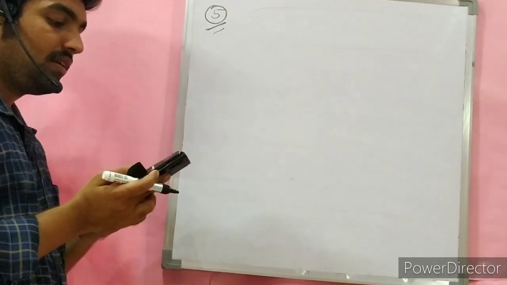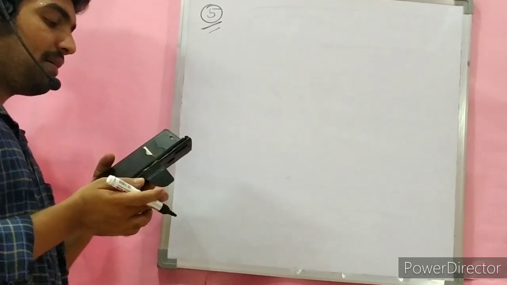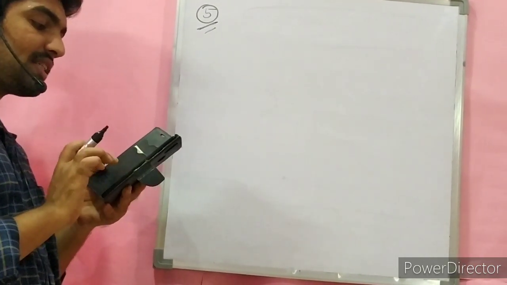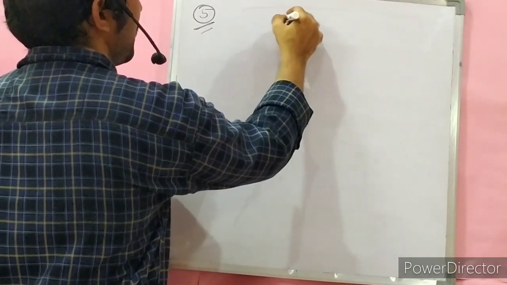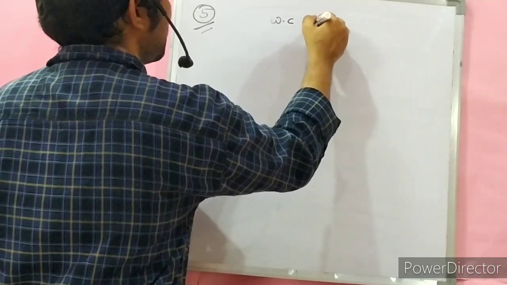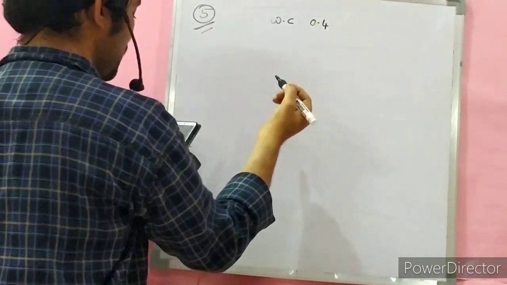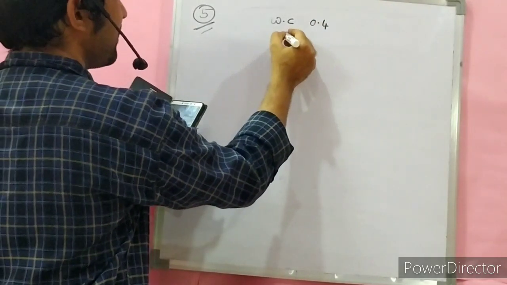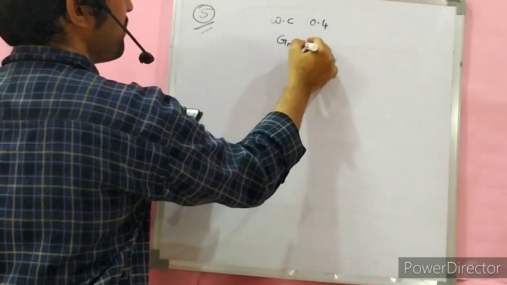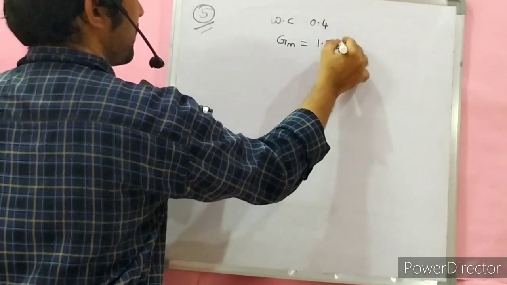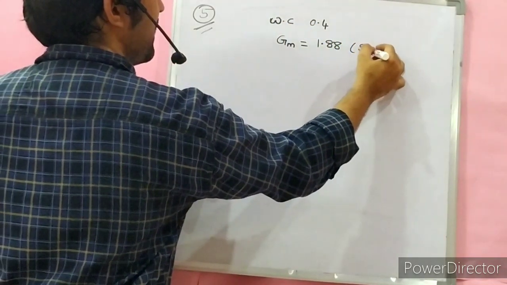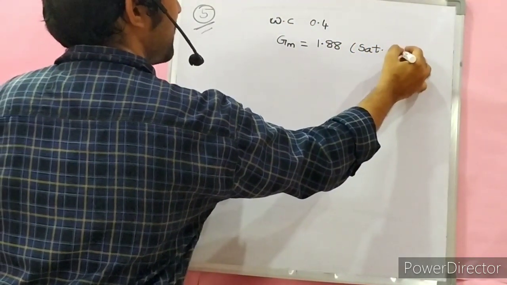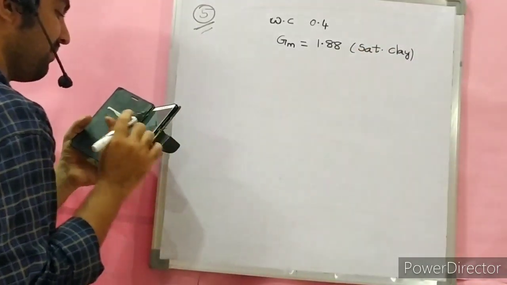Question number 5, engineering services question. The mass specific gravity of a fully saturated specimen of clay having water content 40%. Water content is 0.4. Mass specific gravity is given, Gm is equal to 1.88, of a fully saturated clay sample.